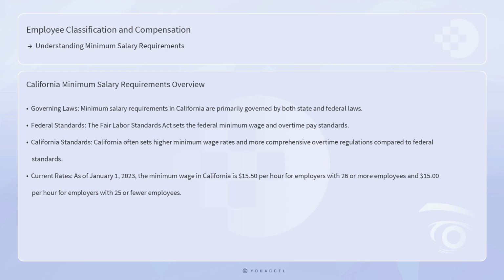As of January 1, 2023, the minimum wage in California is $15.50 per hour for employers with 26 or more employees and $15 per hour for employers with 25 or fewer employees. These rates are subject to annual adjustments based on inflation and other economic indicators.